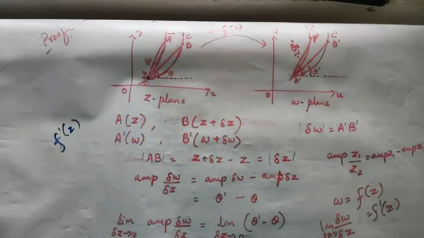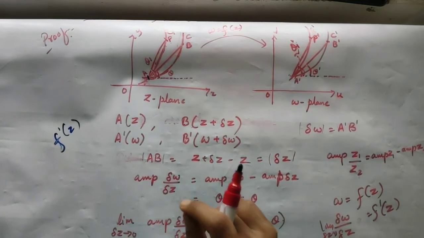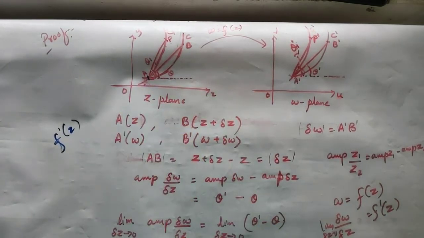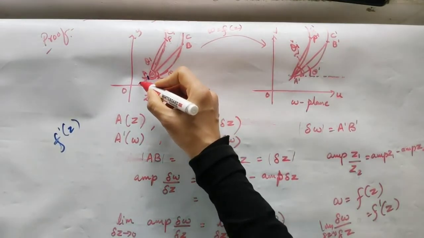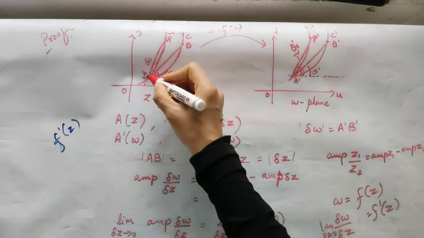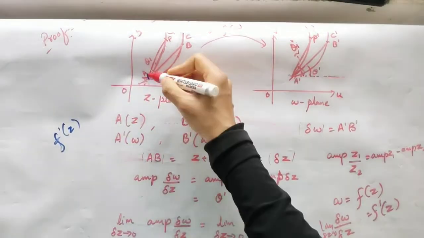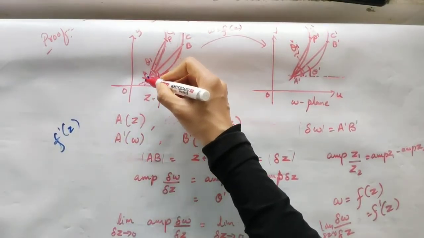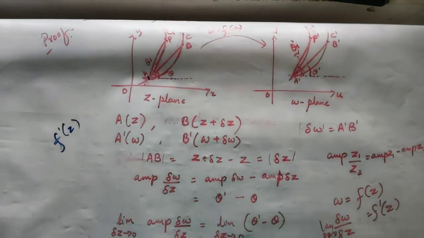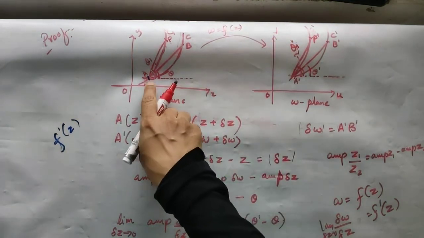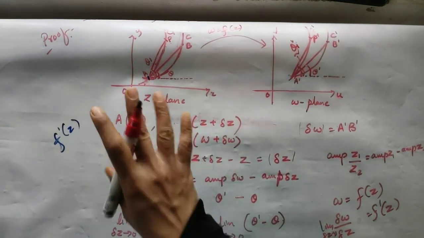The derivative of that function at any point is independent of the path followed. If I take the derivative along C, the derivative of the function at the point A will be the same. Similarly, if I take the derivative along C1 for the same function f of z, then also the derivative at the point A will be the same.